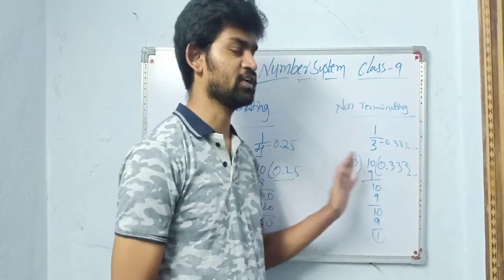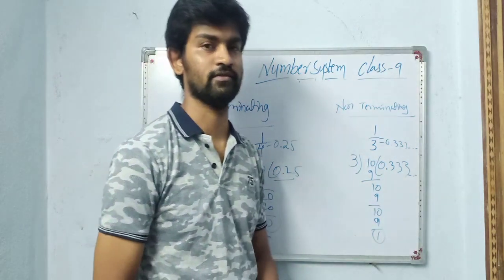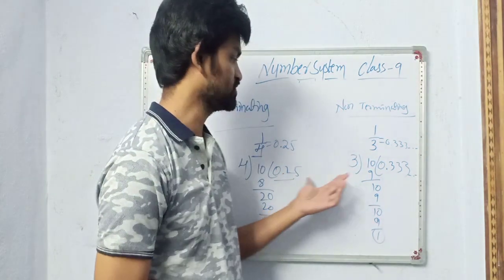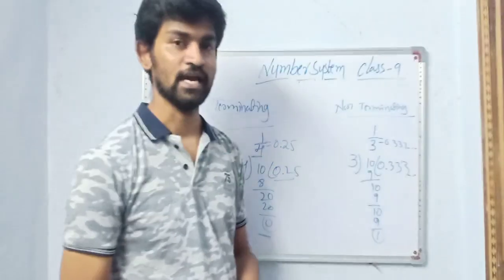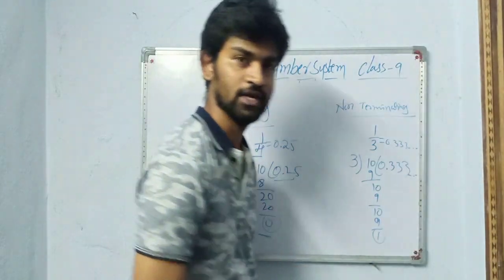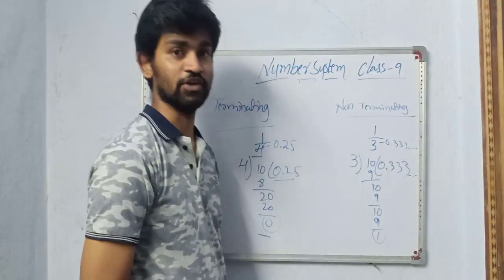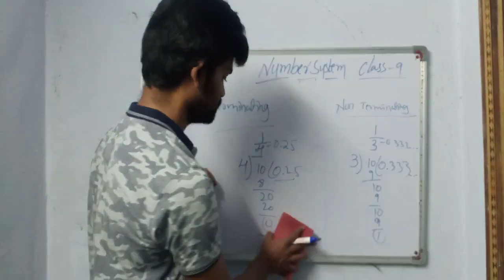Without doing actual division, we can directly find which numbers are terminating and which are non-terminating. We can directly identify this by doing prime factorization of the denominator. Okay, I will let you know now.